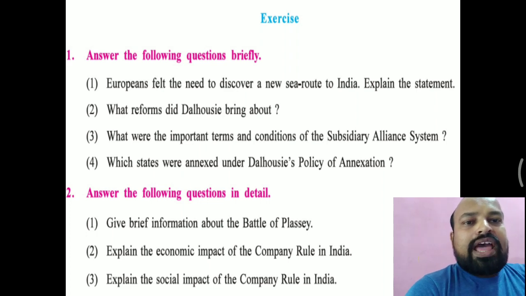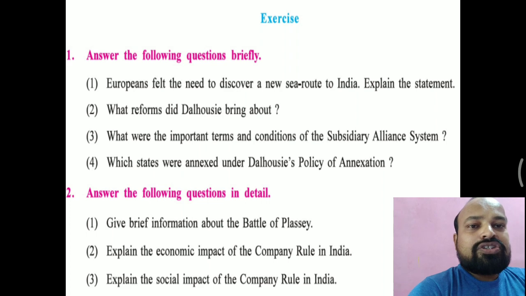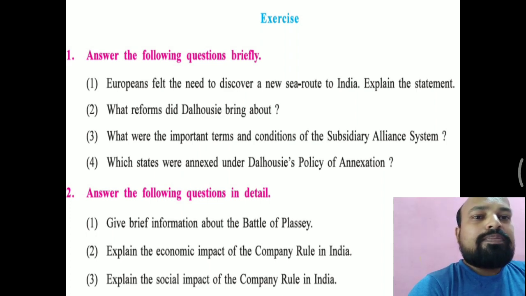Number 2, explain the economic impact of the company rule in India. The economic impact of British company rule in India was very bad, the worst. It collapsed all the prosperous industries which were in India. You have to write how it collapsed and what policies were implemented by the British government.